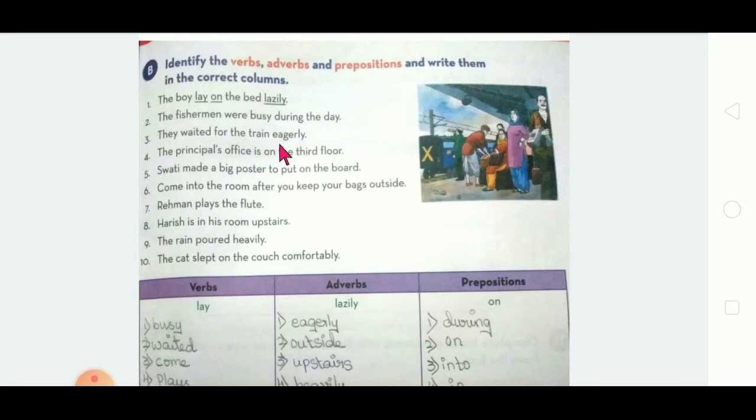Now you are grown up children and you know very well. The first one time or two times it will be difficult for you when I go in English, but in the third session and fourth session, you will feel very comfortable in this. So just try. See everything: boy, lay, bed, lazily, fisherman, busy, during, day, waited, train, eagerly. Every word is easy, no? You know the meaning of it, right? So is anything difficult in this?